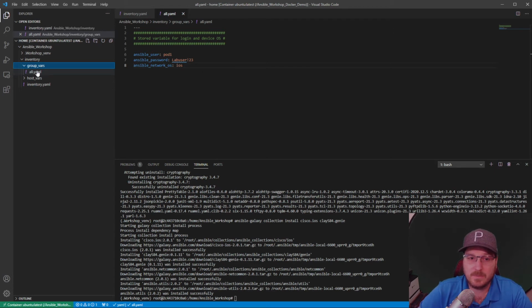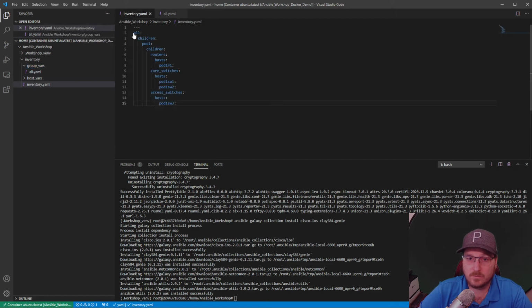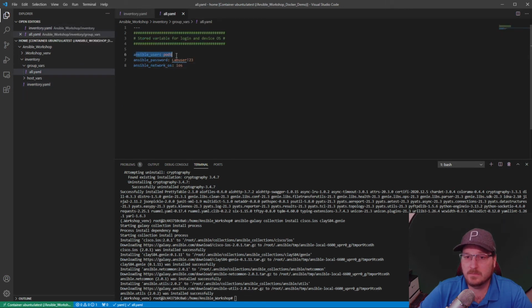The reason why we name this all is if we look at our inventory file over here, we have a grouping of all. And so when we run playbooks, Ansible will be looking at these folders. And in particular for all, it's going to look at that folder and look at the information inside of all and say, hey, this can be used for that group.